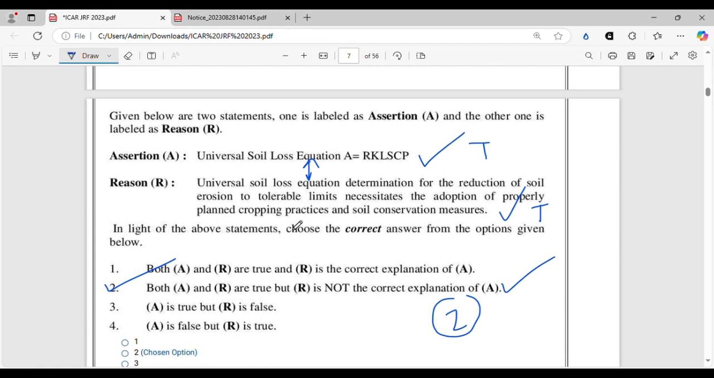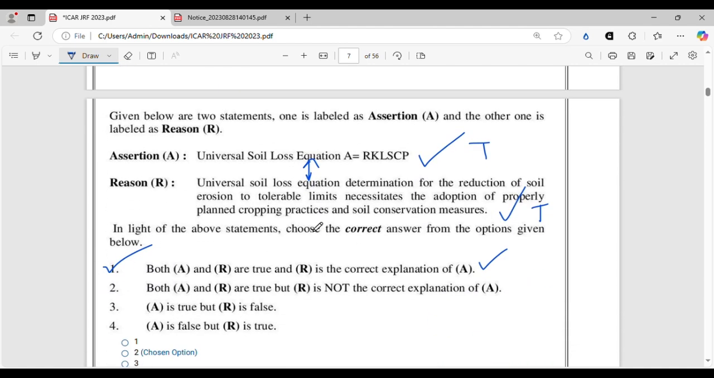So the universal soil loss equation is A equal to RKLSCP, and the determination of the universal soil loss equation for the reduction of soil erosion. Well, I think you guys know the examination agency, and there will be some vague, disputable, doubtful questions like this. If you read the question properly, the correct answer should be option 2, but in the official answer key they have given option 1. So, all right, we have to go with option 1, but actually there is not that much of a relation to call it assertion and reasoning.